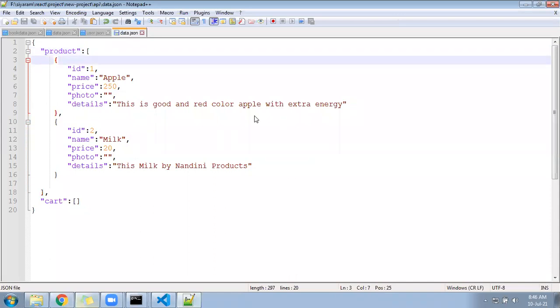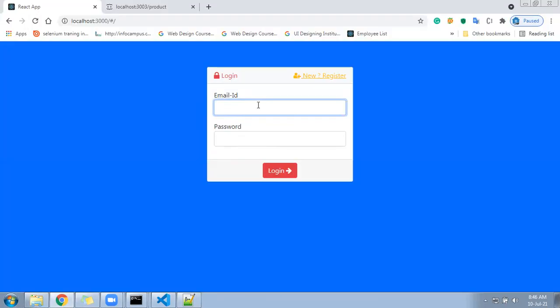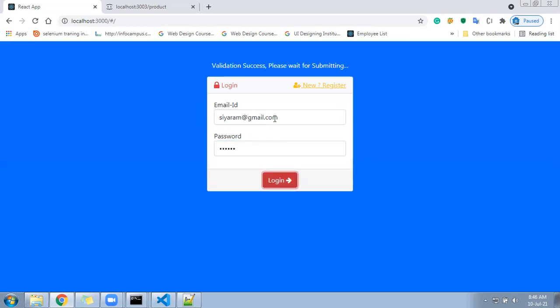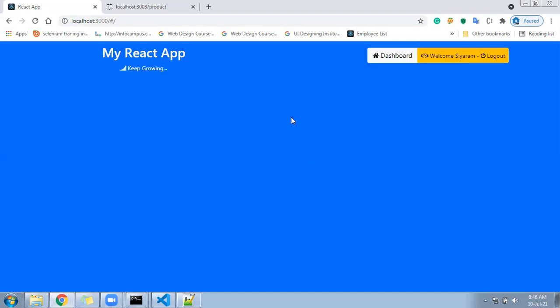Okay, so JSON file is ready. You log in here, 1, 2, 3. Okay, it's redirecting. It will go inside.